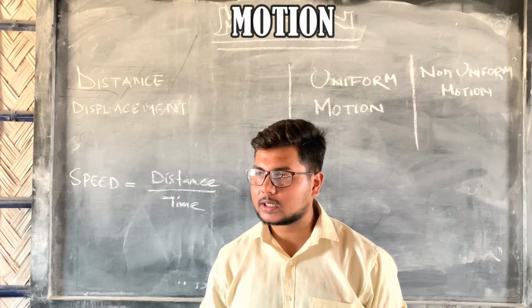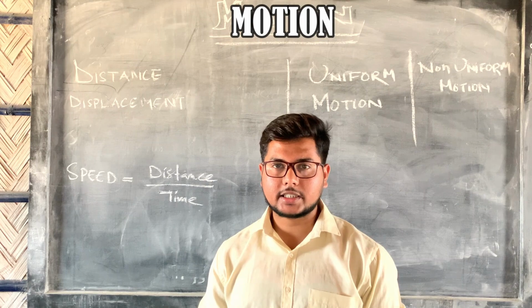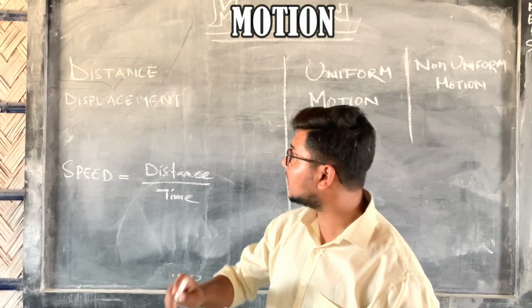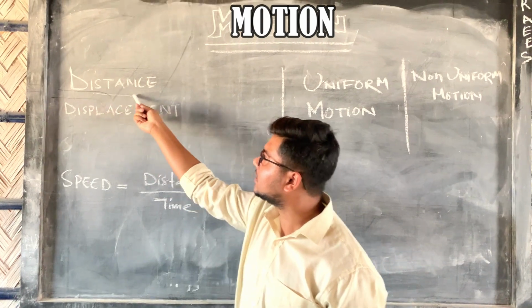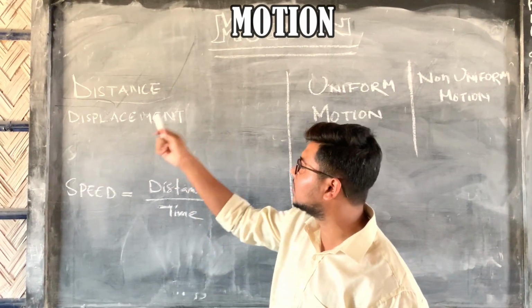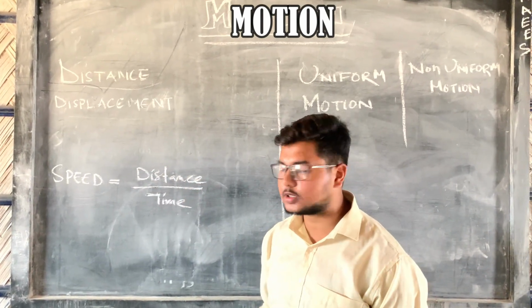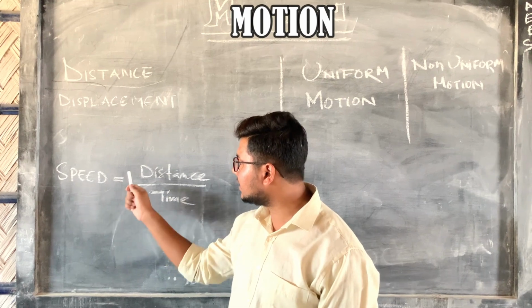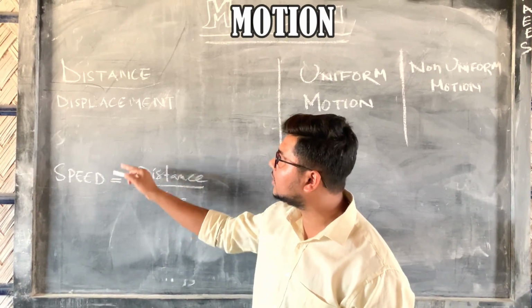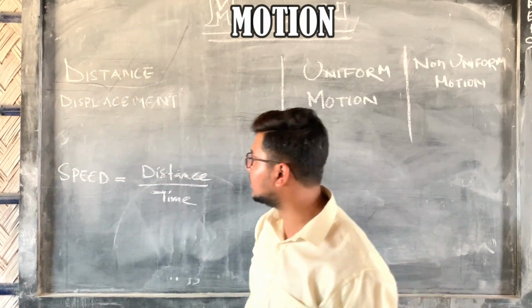But coming to physics, it describes motion in three different points. The first point we get in physics is distance. The second point involved in motion is displacement. The third point involved in motion is speed, and this is the formula of speed. So first we need to describe what is distance along with what is displacement.